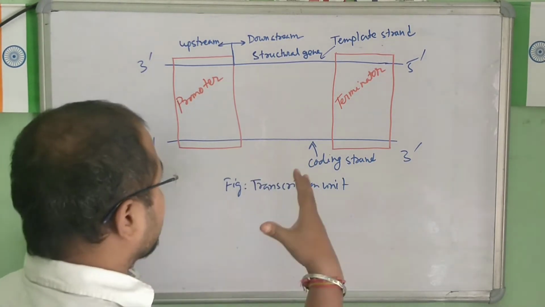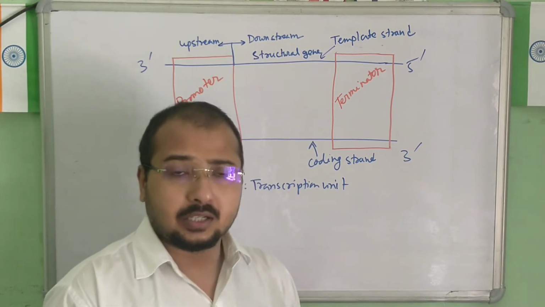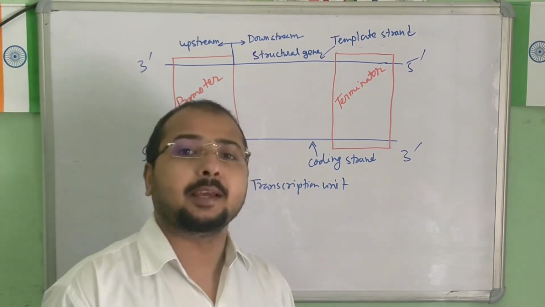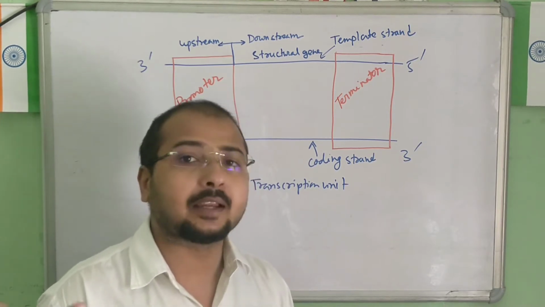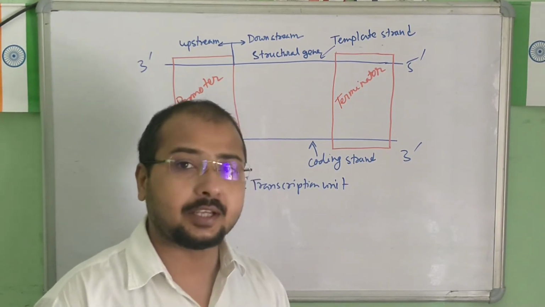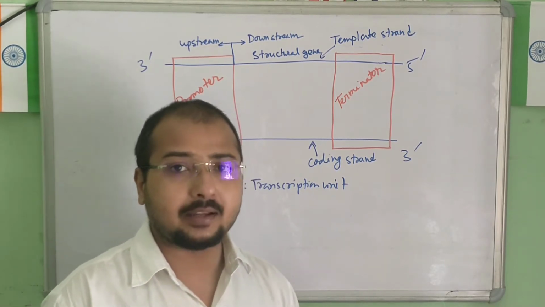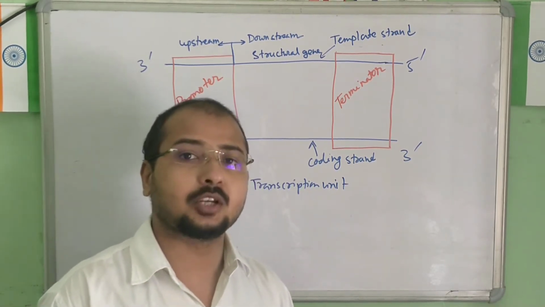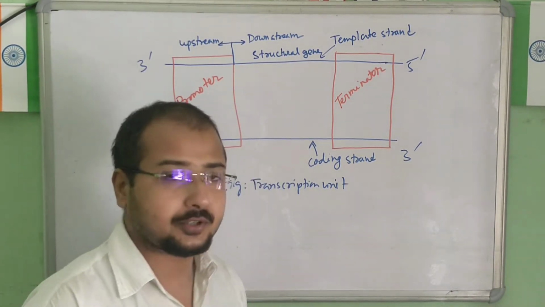Now see the transcription unit. How do we define this unit? The segment of DNA which is involved in transcribing mRNA is known as the transcription unit. So this is the segment of DNA which is involved in the process.